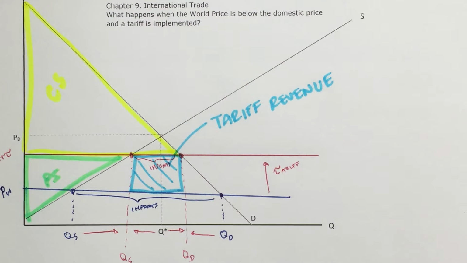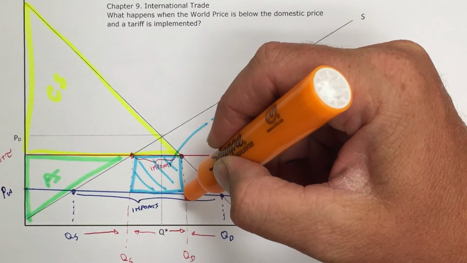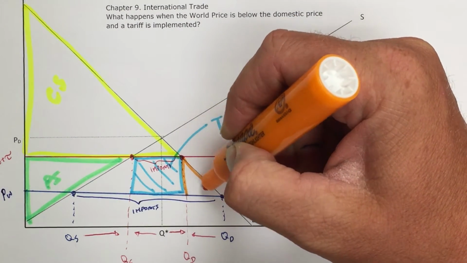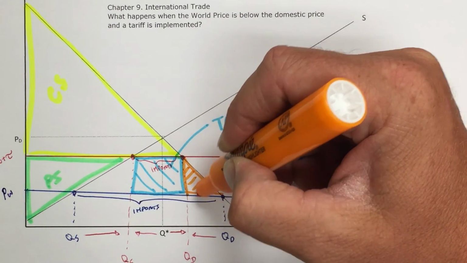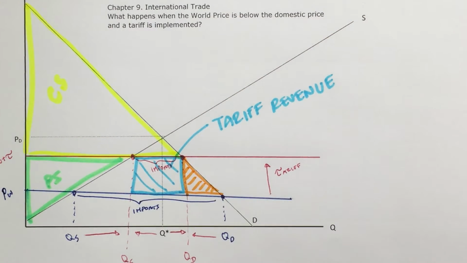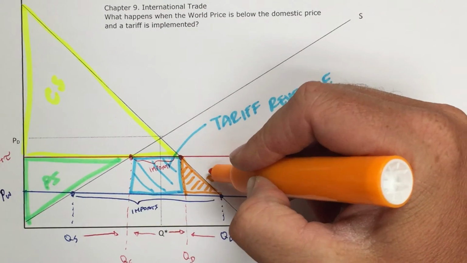But we're still left with two triangles that were there with the free international trade that are no longer there. And those are going to be our deadweight loss. We lose these parts of the market. So we see that reduction in the quantity demanded compared to free trade, and we just lose that. We actually don't get that back. And so this is our deadweight loss.